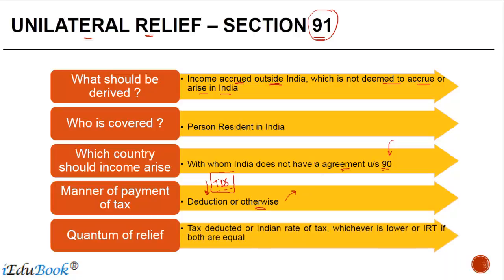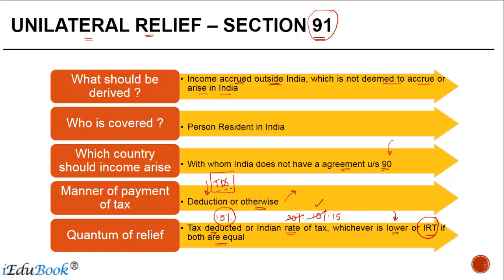How much is the relief which is available? It is the tax deducted or the Indian rate of tax, whichever is lower, or the Indian rate of tax if both are equal. So if your TDS is 15% and the rate of tax in India is 30%, then the relief which will be available will be 15%. If instead of 30, the income is taxable in India at 10%, then the relief which will be available will be 10%, whichever is lower. But if both of them are equal, then it has to be the Indian rate of tax.